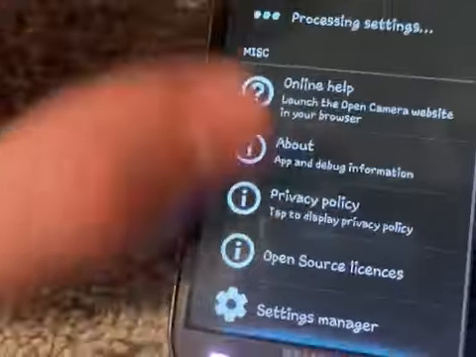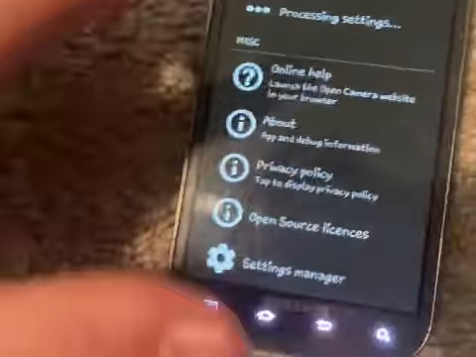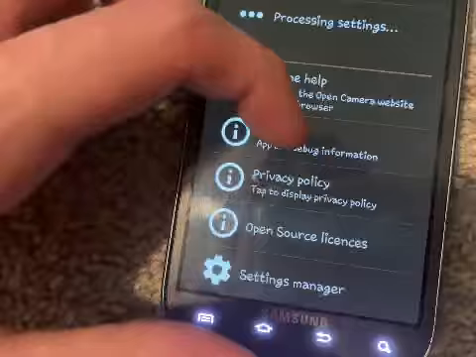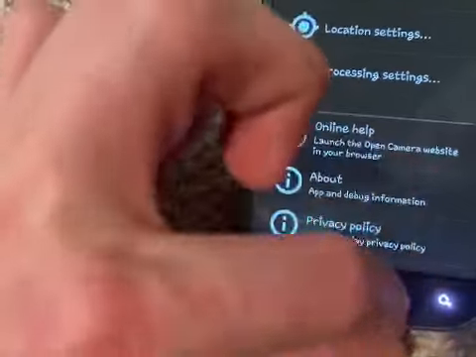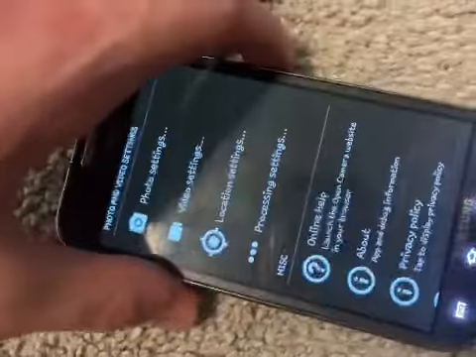And if you're wondering where my Camera 2 API is, I don't have it because, you know, this is an old phone. So yeah, I think it's on fluorescent. Yeah, this is what it looks like on fluorescent.